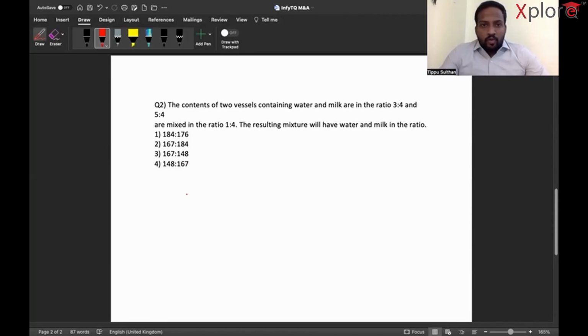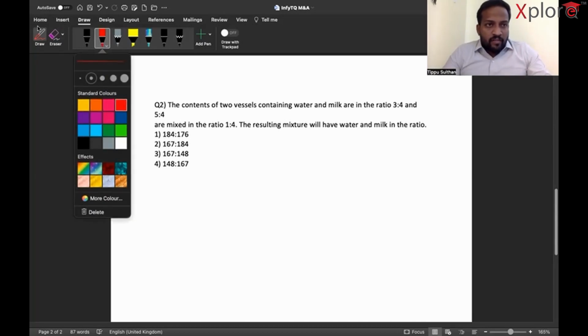So this is one of the difficult models in mixtures and alligations. Believe me, if you can crack this, you can crack any question on mixtures and alligations. That's my assurance, buddies. But how do you crack it? How do you look at it? First, just read the question carefully.